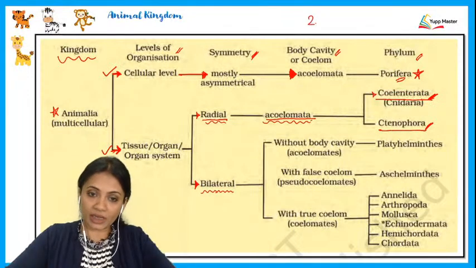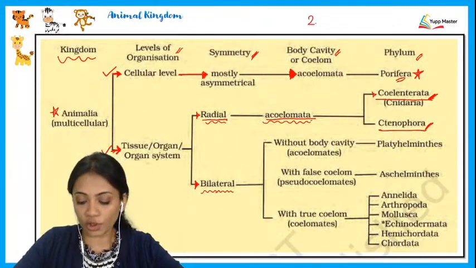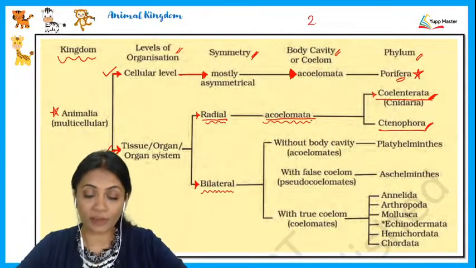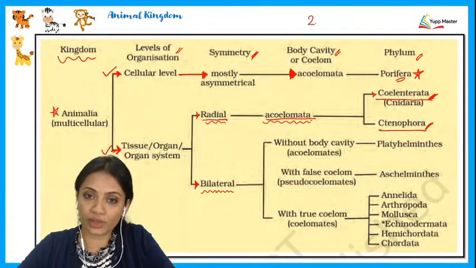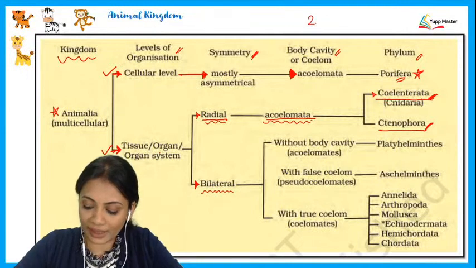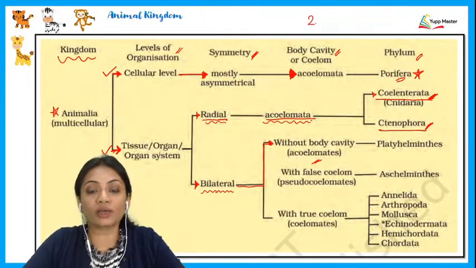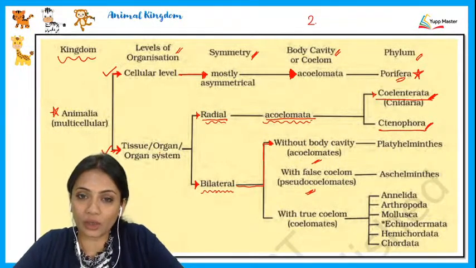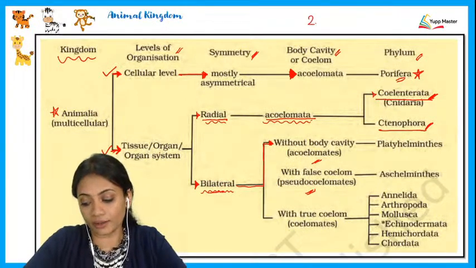Next, when we speak about the other organisms which follow the tissue or organ system level and not radial symmetry, but observe bilateral symmetry, then according to their body cavity we can distinguish them into three types. Body cavity in a bilaterally symmetrical animal could be absent, where we call it an acoelomate, or it could be a false body cavity, which we call a pseudocoelomate.